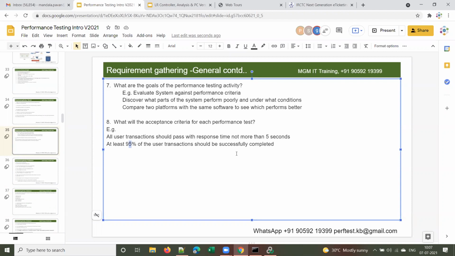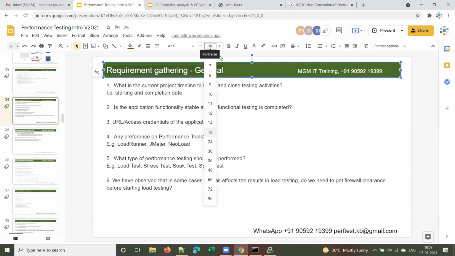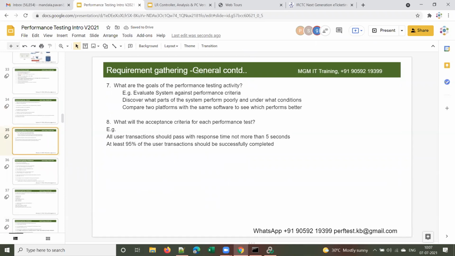Yes. Any queries before we move to the next one? Any queries in this requirement gathering or general requirements, any queries over here? No.